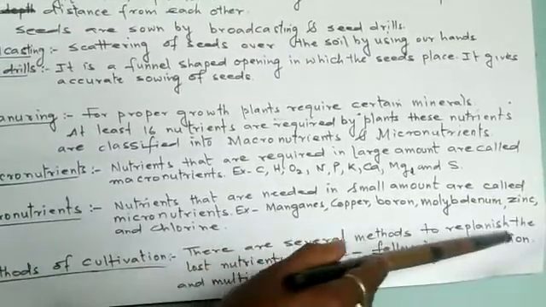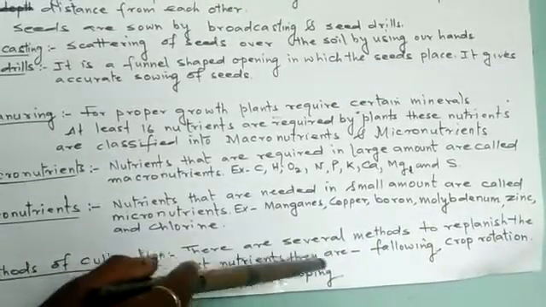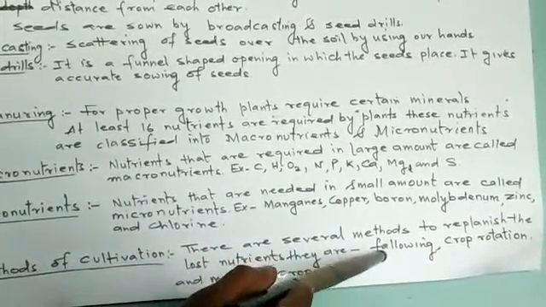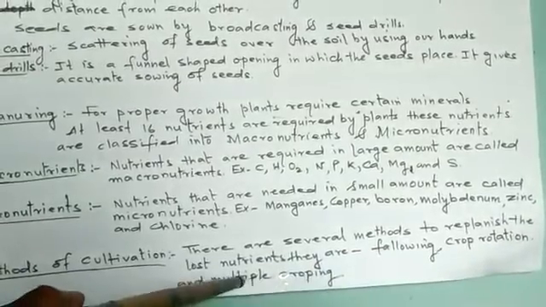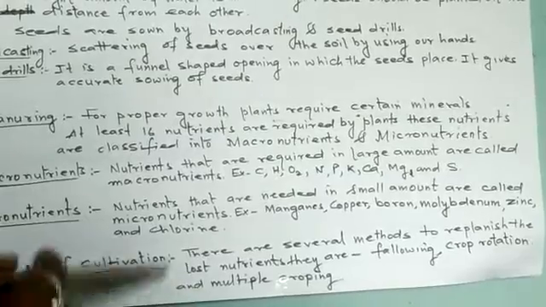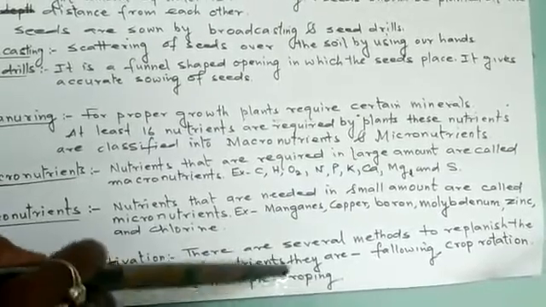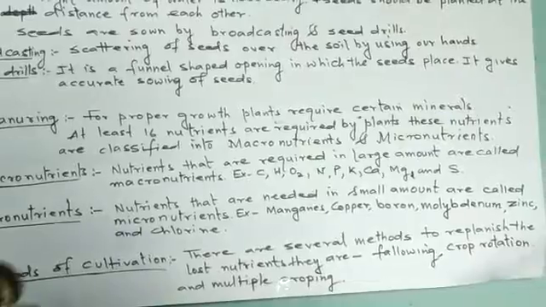First is fallowing, second is crop rotation, and third is multiple cropping. These are the three processes by which we can get back the nutrients that the soil has lost.